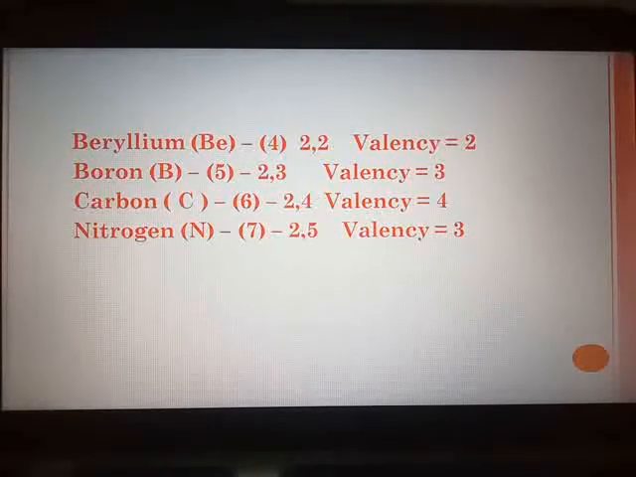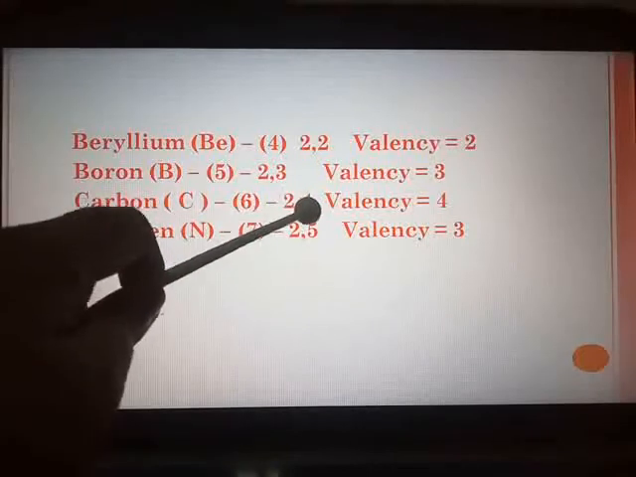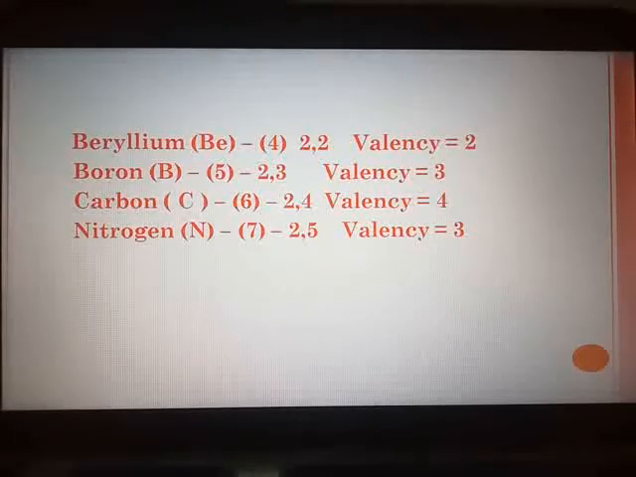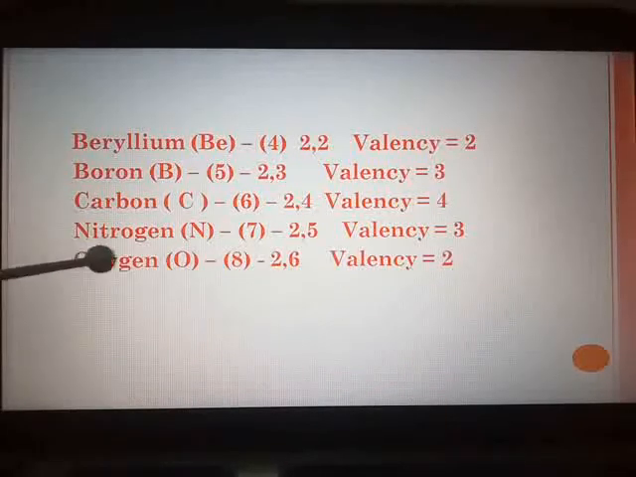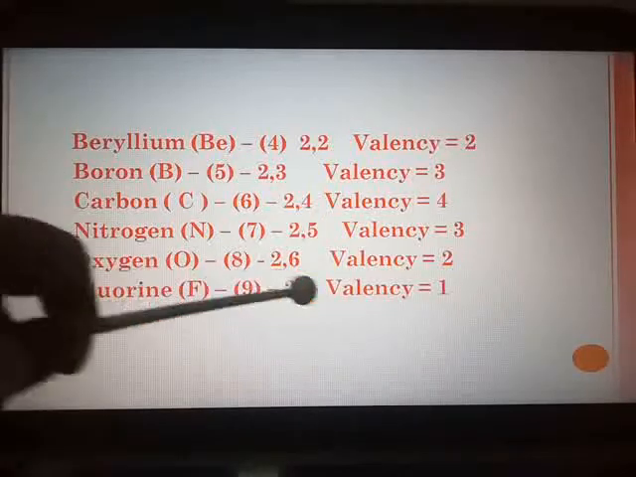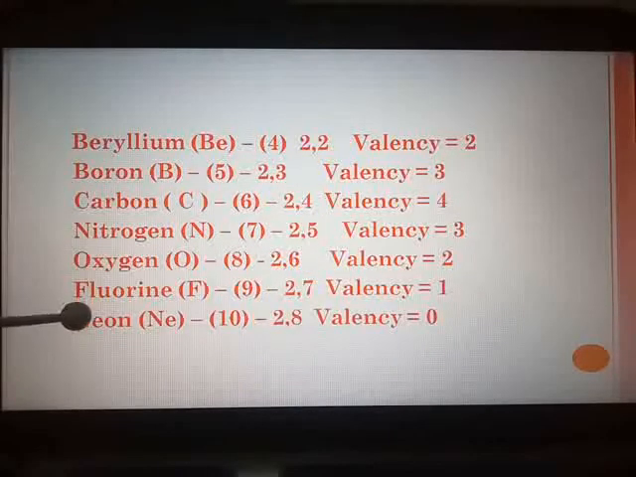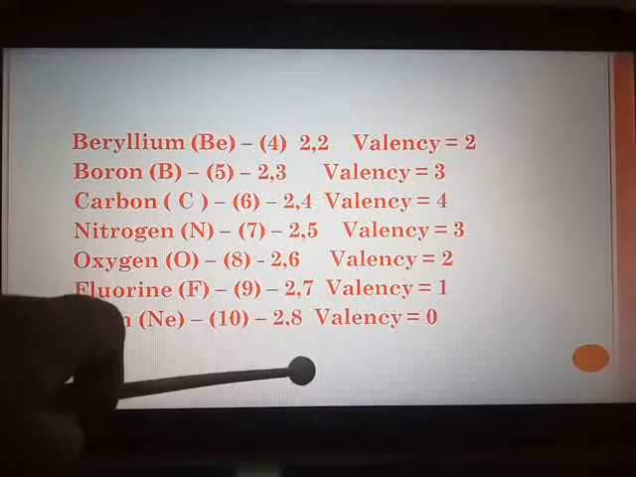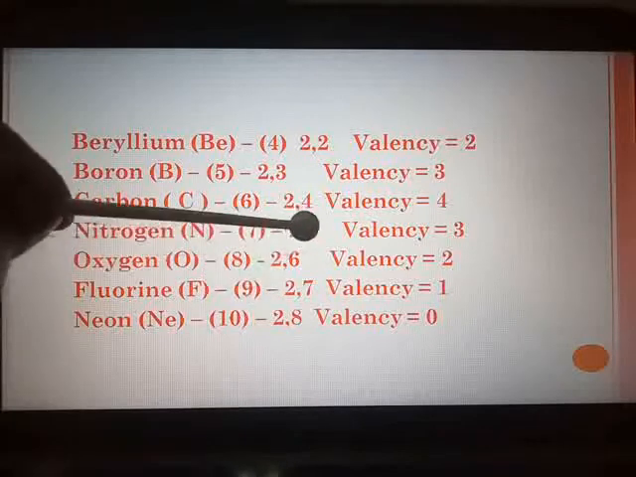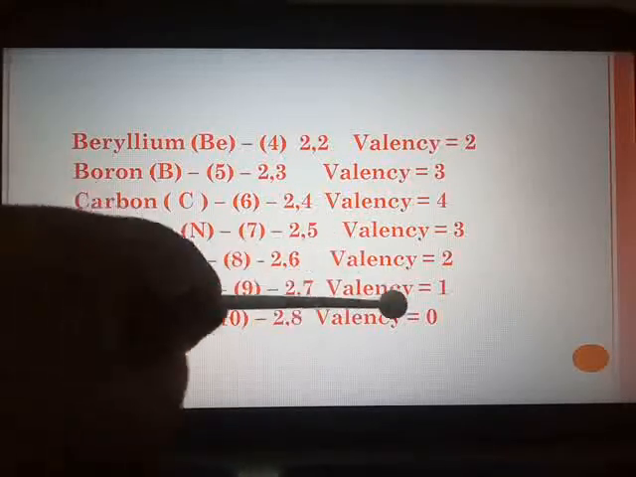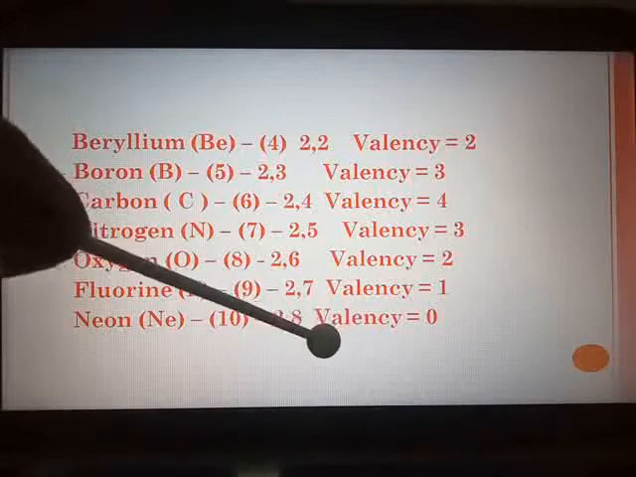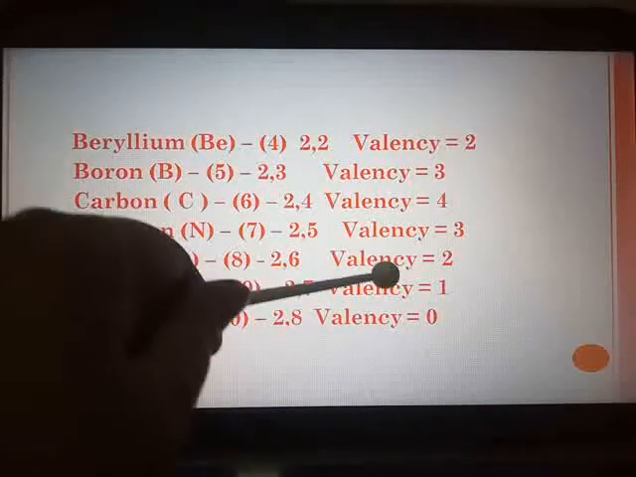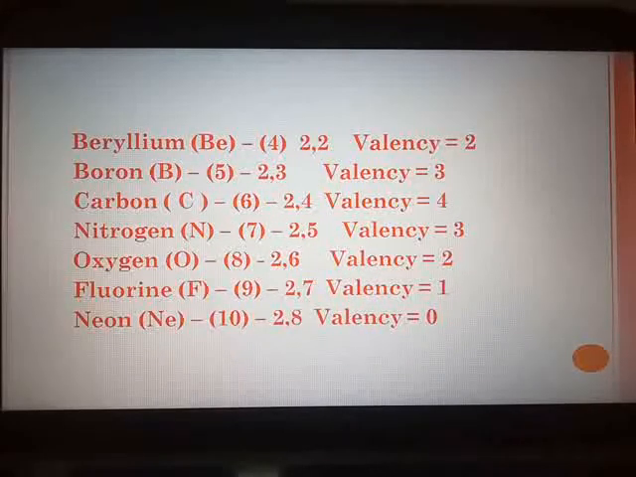So what will nitrogen do? Instead of donating 5 electrons, it will become stable by accepting 3 electrons. So it will become 5 plus 3, 8 in the second shell. So valency is 3. For oxygen, valency is 2. For fluorine, valency is 1. Neon, the atomic number is 10, electronic configuration is 2, 8. So in the first shell there are 2 electrons, second shell 8 electrons. So it will neither donate nor share nor accept electrons, keeping valency 0.